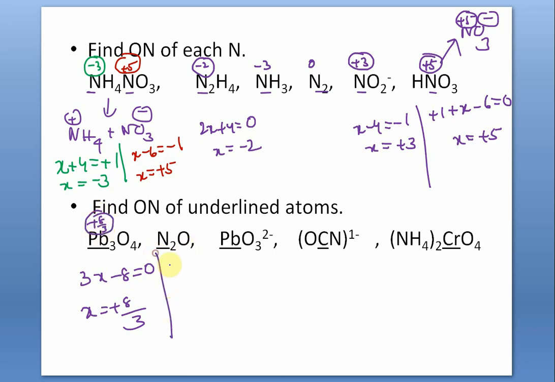N2O, nitrous oxide, the laughing gas: 2x minus 2 is equal to 0. So x is equal to plus 1. So this is plus 1. Right? Is it going all right?